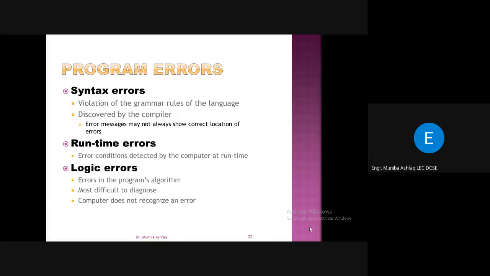When you write the program and run it, you get an output equal to 50. Now you know that the answer is incorrect. The answer must be 100.